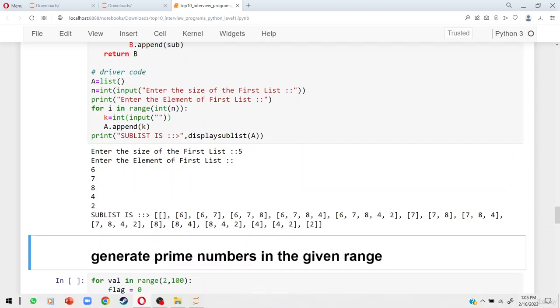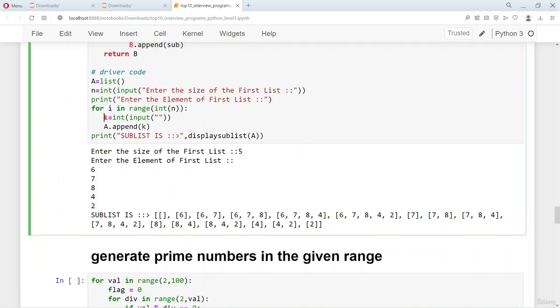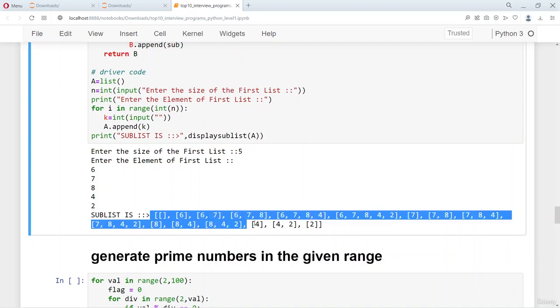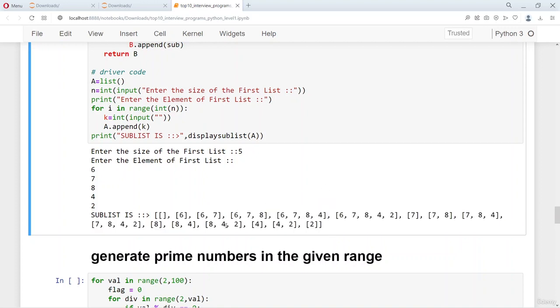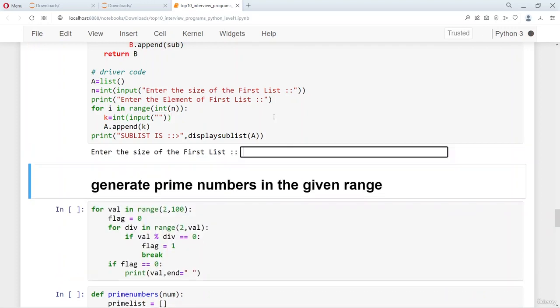So let's say I'm going to give 5 numbers. You can see all the subsets of the given numbers are printed, right? And you might be wondering, what is the number of elements in this subset? If there are 5 elements in the main set, the number of subsets will be 2 to the power of 5 minus 1. So here you will have 31 elements inside.